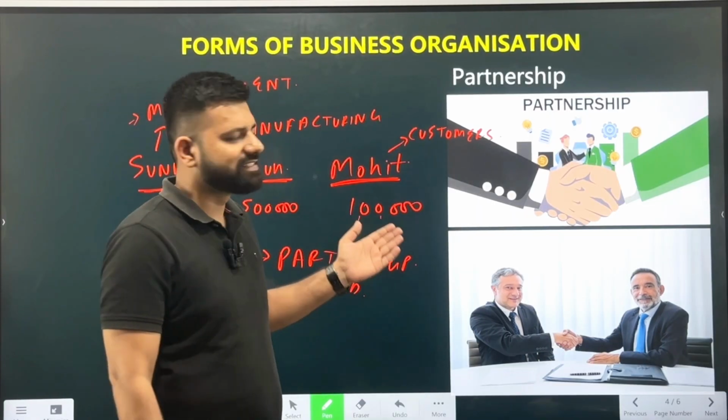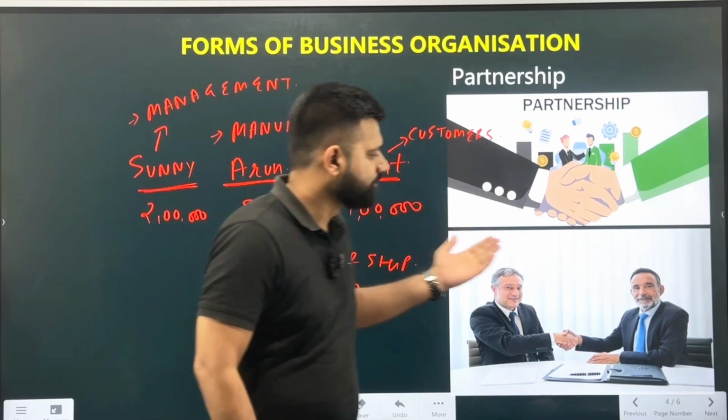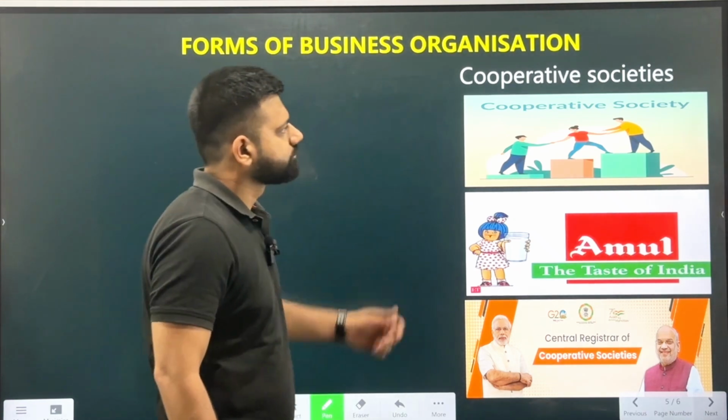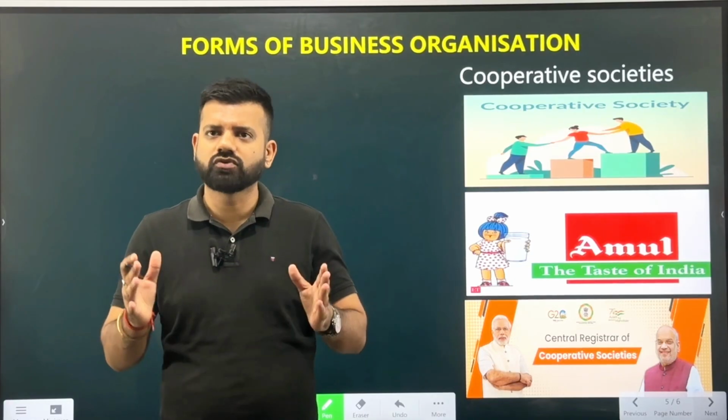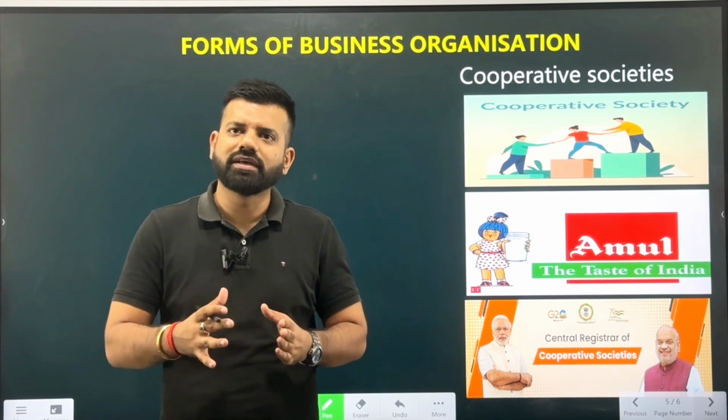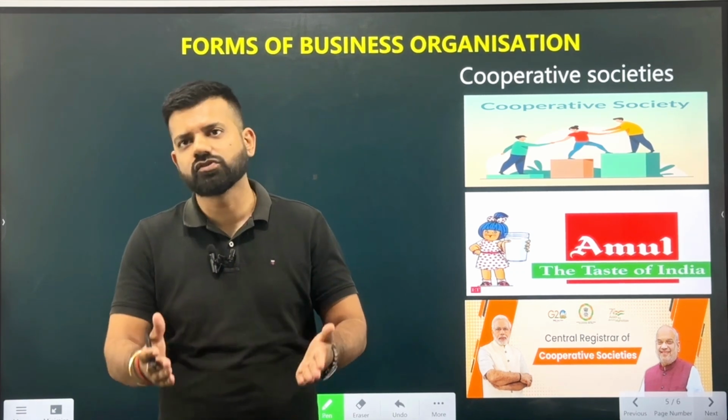So over here we can see that there are different sorts of partnerships where the partners come together to start the business and they earn the profits in the agreed ratio. Now, talking about the next business, it is the cooperative societies. So what are the cooperative societies? Basically a society where the members come together and work for the benefit of the society.